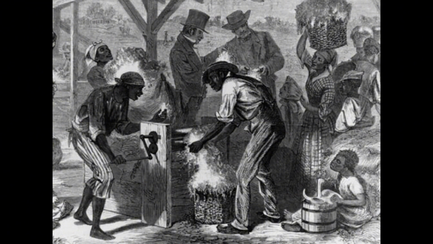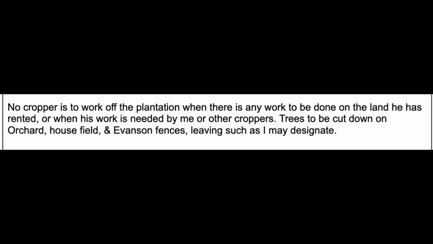A primary example of this is the similarities between the sharecropper contract, a contract containing rules and limitations for free African Americans working on plantations, and the formerly used slave codes, used before the abolishment of slavery. The sharecropper contract similarly tied African Americans to the plantations they worked on. The sharecropper contract stated that no cropper is to work off the plantation when there is any work to be